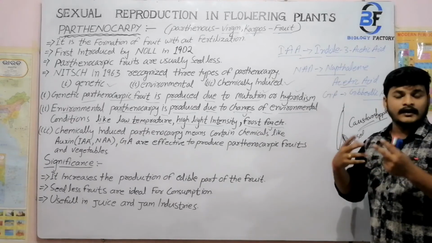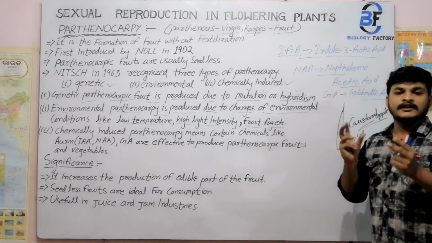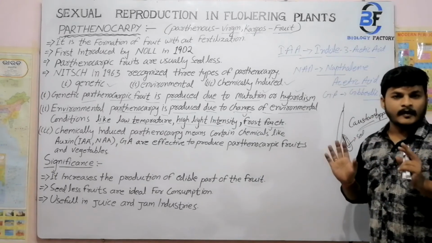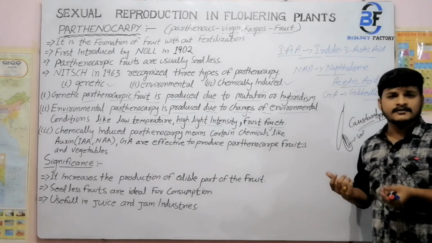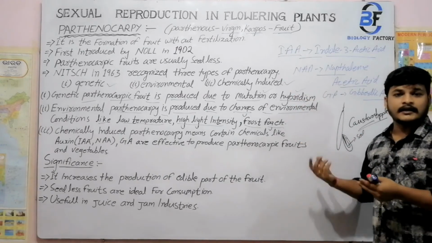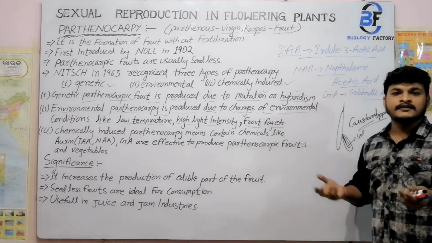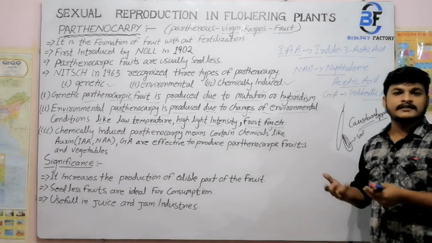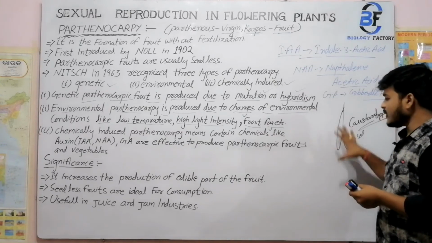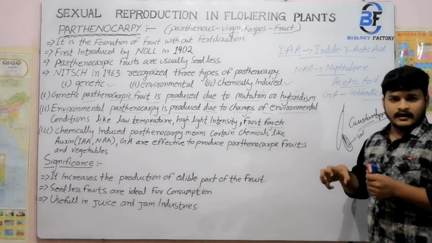So if we apply the same technique to it, there is no seed, that means it looks like a tennis ball. If we cut it, we just find an empty space, because the edible part is the seeds. If the seed is absent, that means there is nothing to eat, it is empty. So this is the main concept: where to use that knowledge.